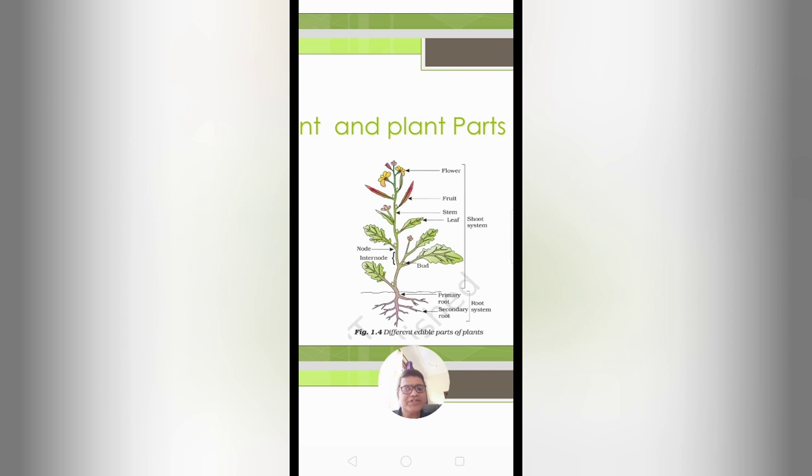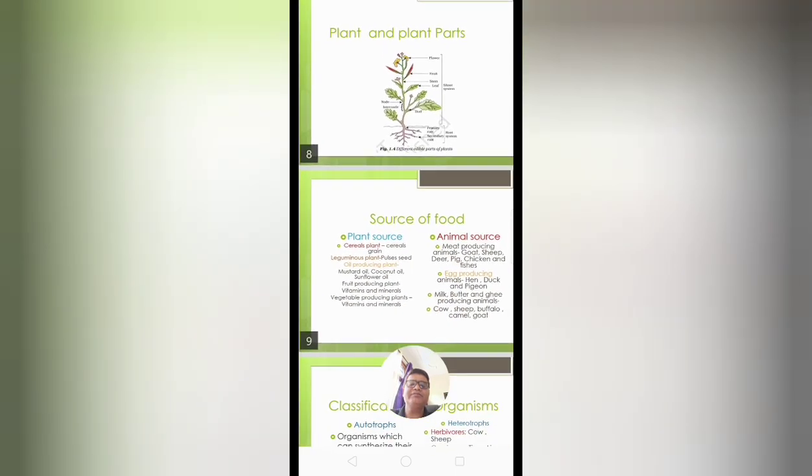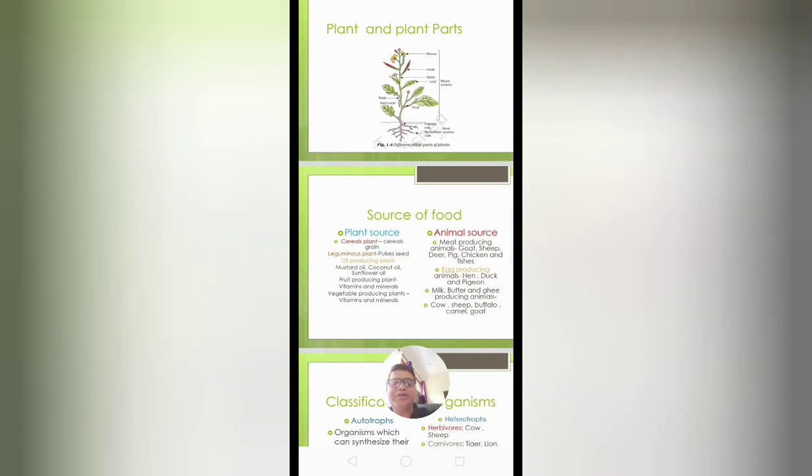Water is taken by the root system, CO2 is taken from the environment through stomata inside the leaf, and then in the presence of chlorophyll, solar energy is trapped by the leaf chlorophyll. So we get chemical energy, that is glucose, that is carbohydrate. Next, if you see the source of food, have you thought about what the different sources of food are?